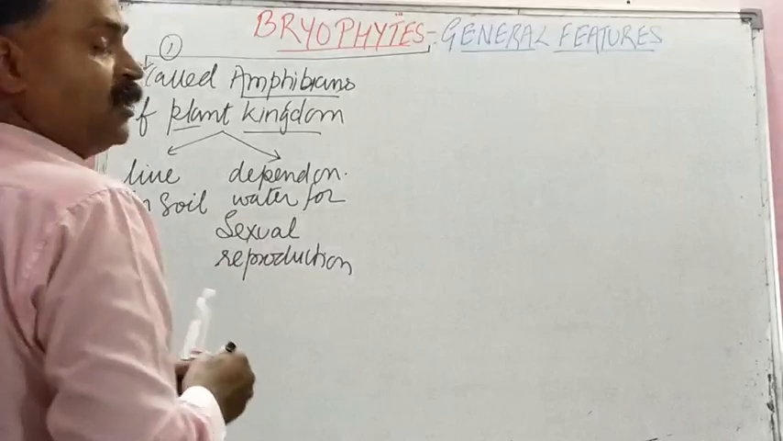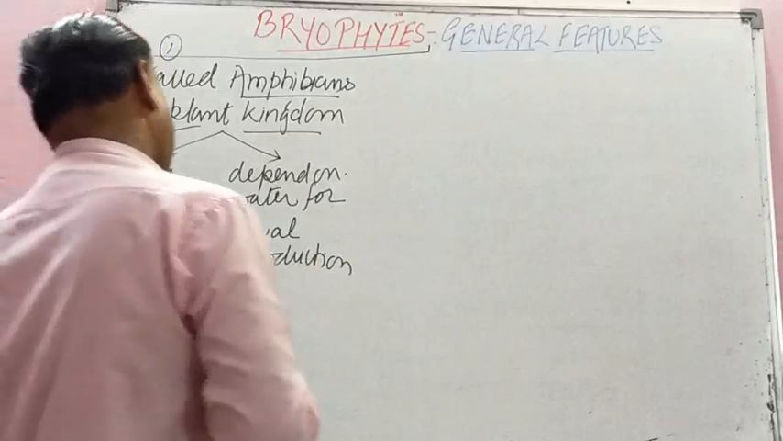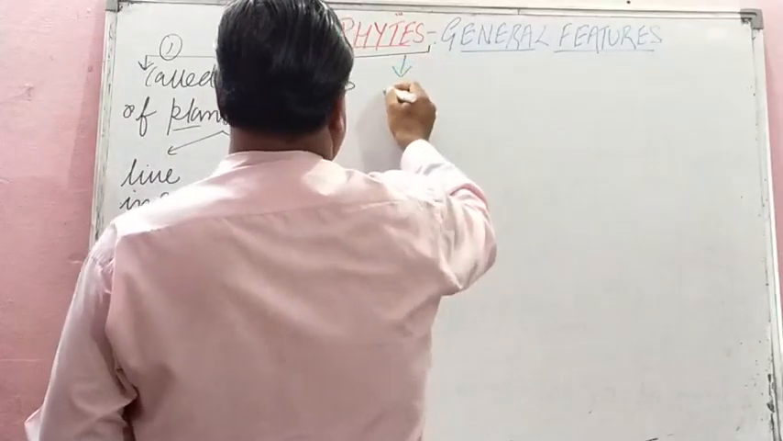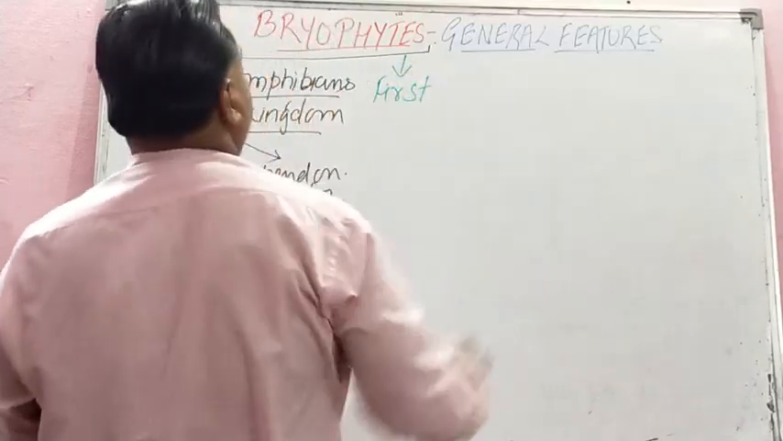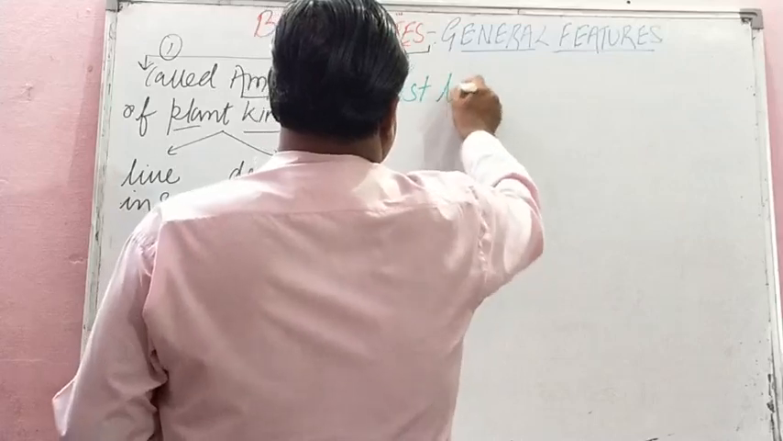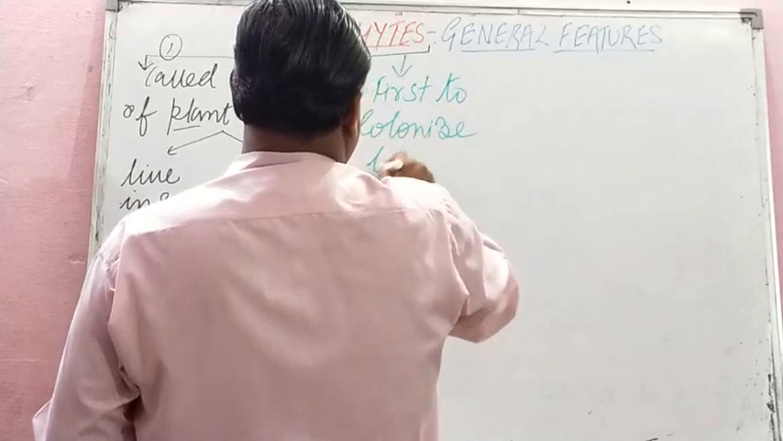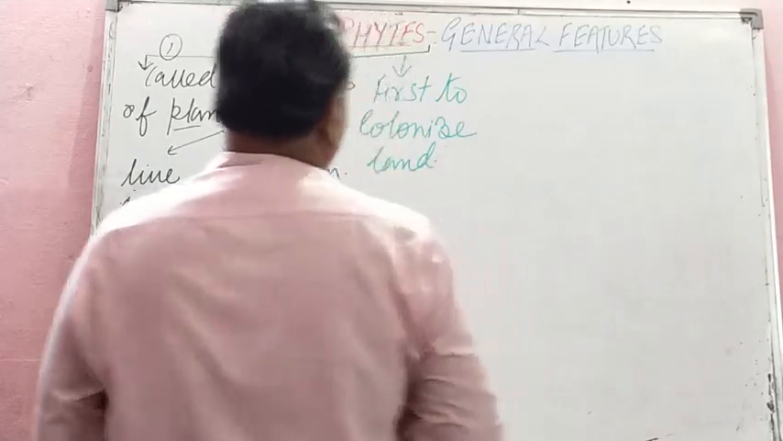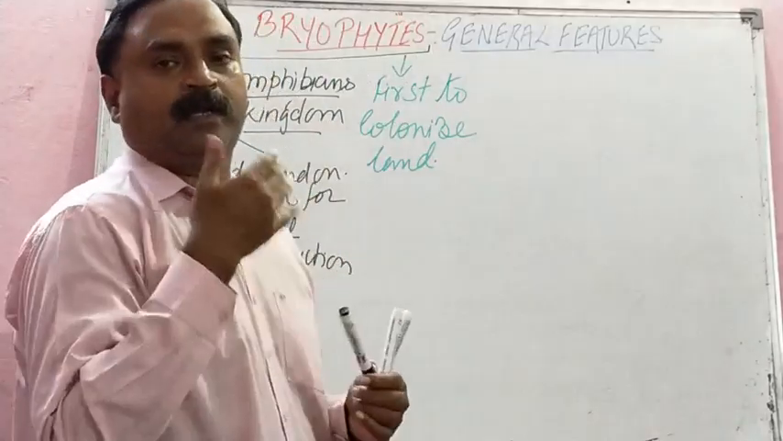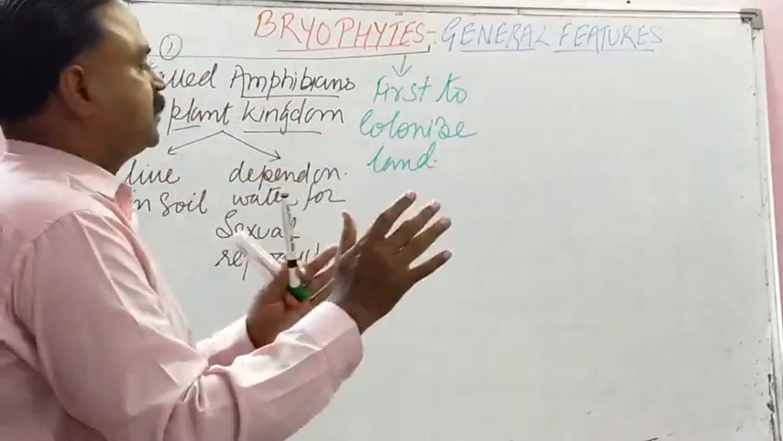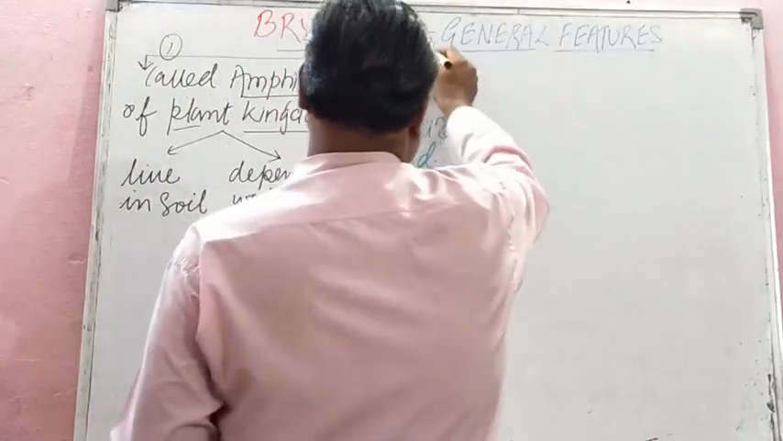It can be asked as a give-reason question as well, and it is a very important general feature, isn't it? Then second, students, they are the first plants to colonize the land. Before this, according to evolution, algae were there, and algae are aquatic, so they are the first after algae to colonize the land, isn't it?